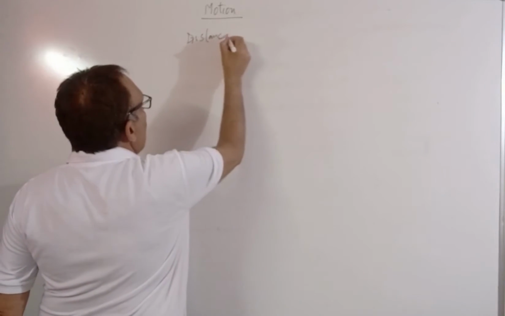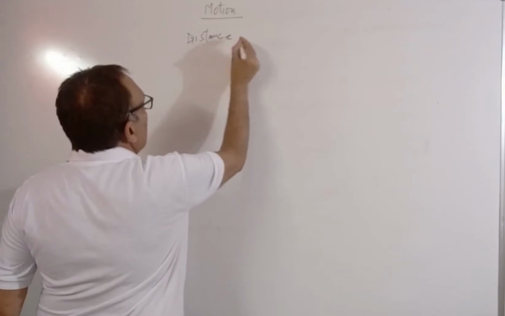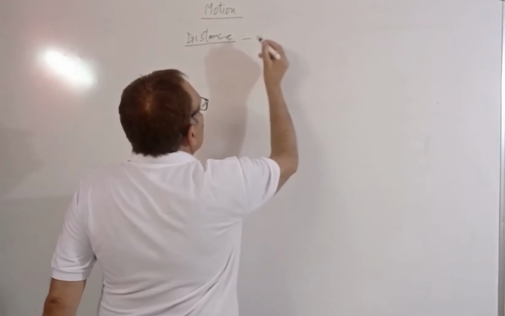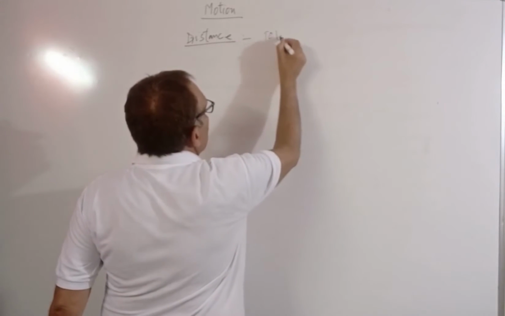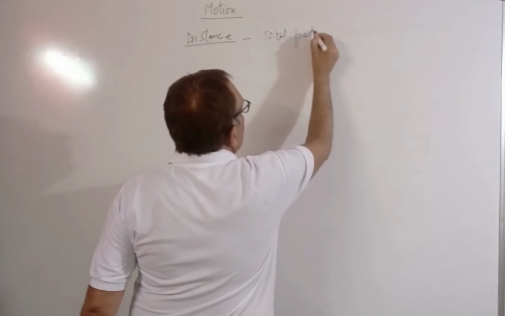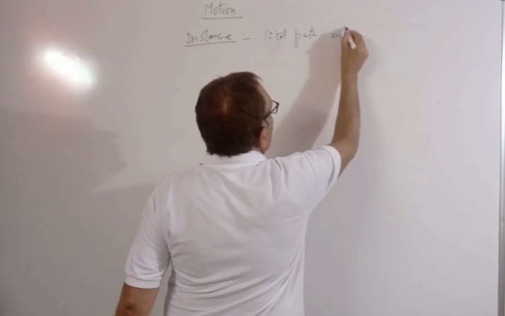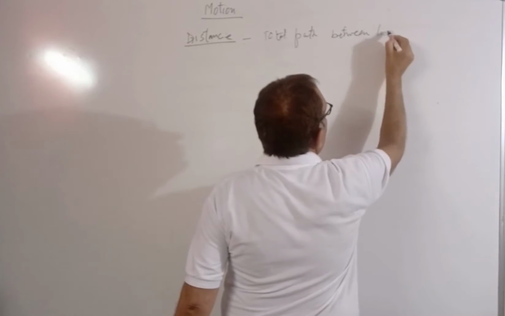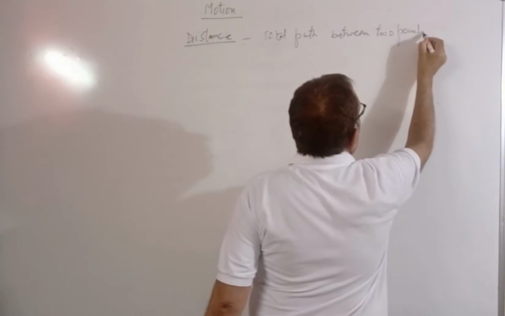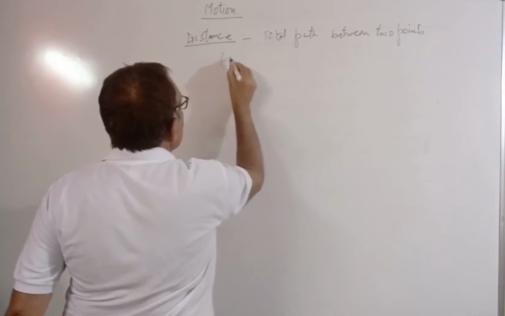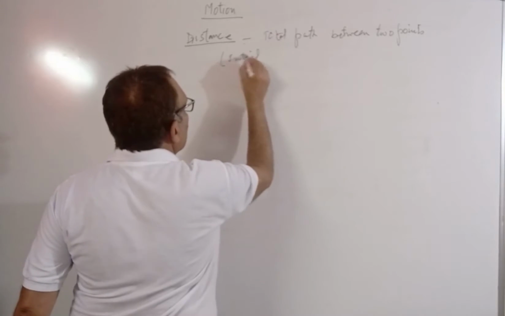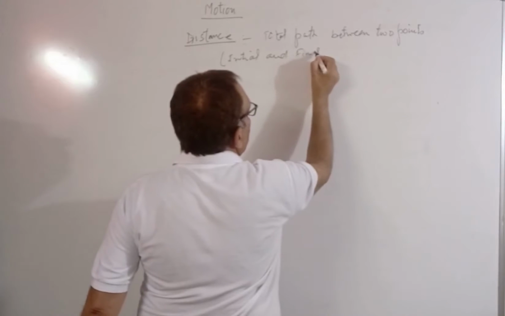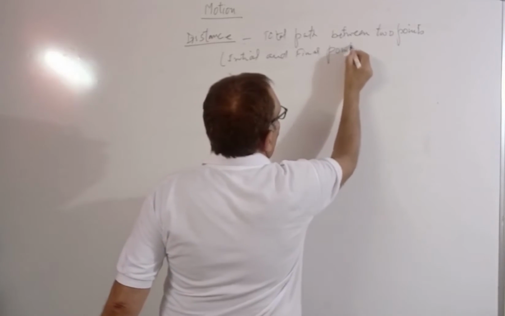Distance is the total path between two points, the initial and final points.